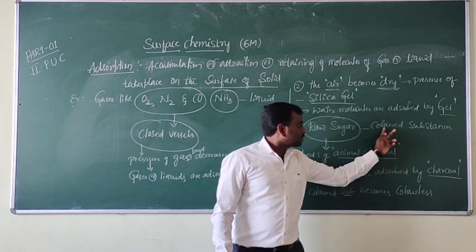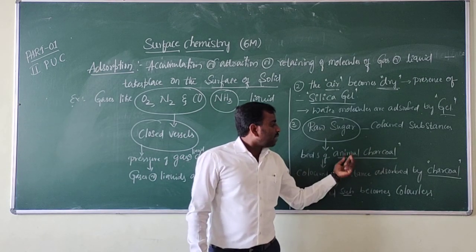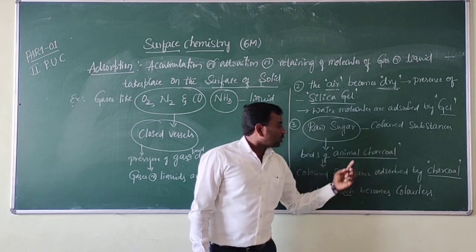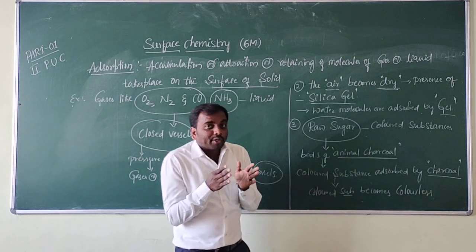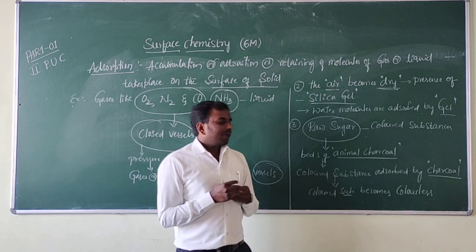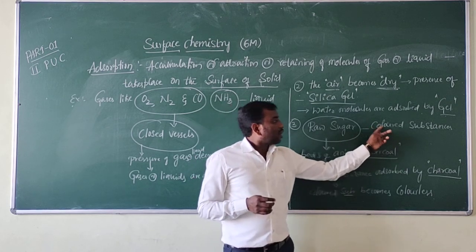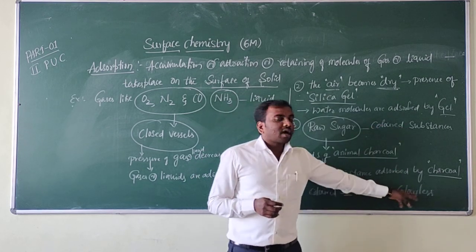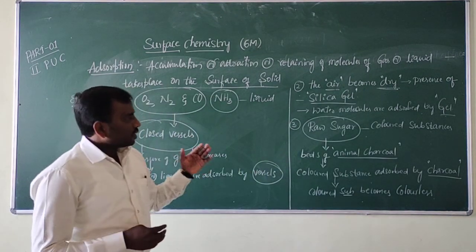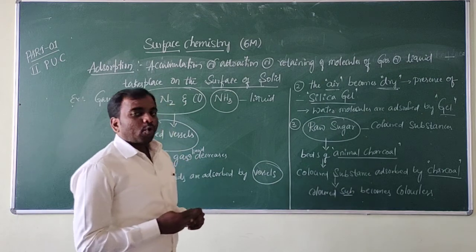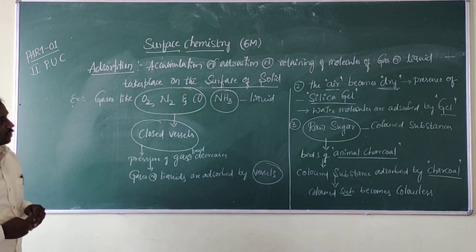These colored substances are taken in beds of animal charcoal. As soon as the animal charcoal takes the colored substances, the charcoal absorbs them. Hence the colored substances become colorless, we see. Okay, is it clear? It is a very important example for this absorption, right?